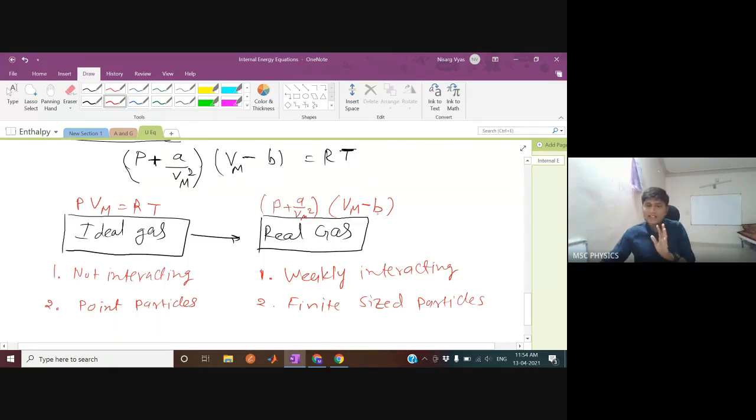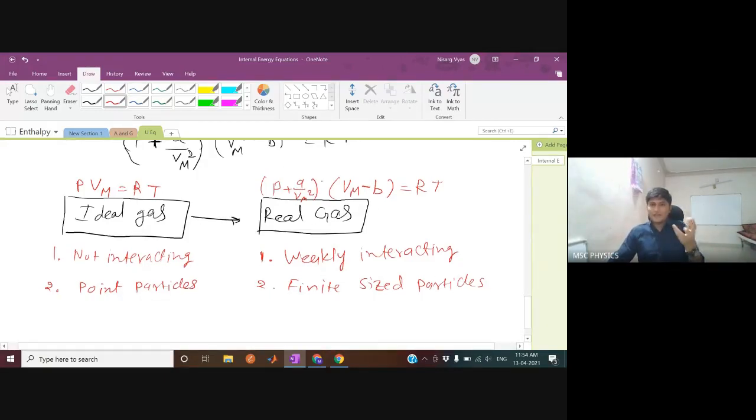And this decrease in volume is governed by another van der Waals coefficient. a and b are van der Waals coefficients. This is equal to RT. So this is the actual feel of this van der Waals equation. And the origin of why it is 1 by Vm^2 only here can be studied if you study advanced statistical mechanics. But my purpose is just to give you the feel of why we are using this. Pressure has to increase because they are weakly interacting. Volume has to decrease because they are finite size particles. So the volume of the box minus the volume contained by all other particles is eventually the volume seen by the particle which is moving around.